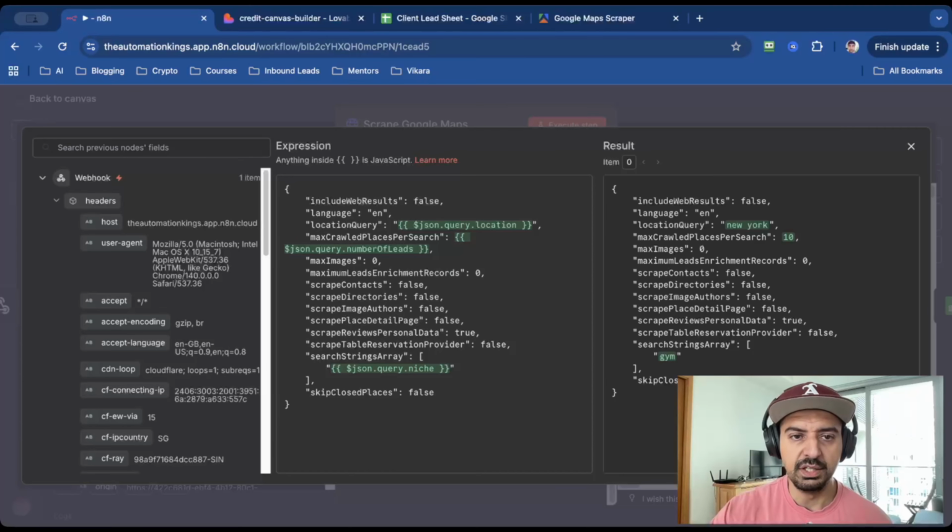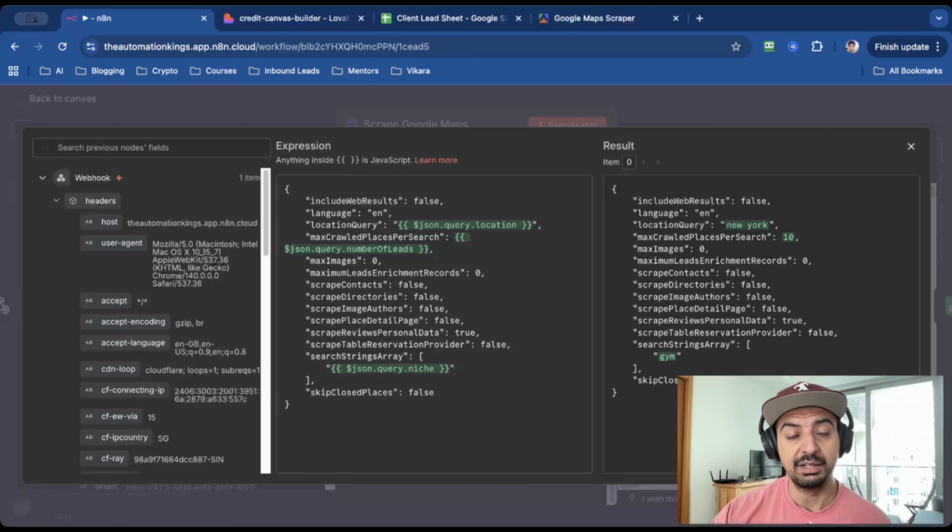The first one is the location query. So this is what the scraper is telling us that they need on the Apify side. And so here you can see this is New York, and this is data that's been passed from the Lovable app. The second field is max crawl places per search, which is just a fancy way of saying the number of searches that you want or the number of leads that you want. And in this example, I typed in 10.